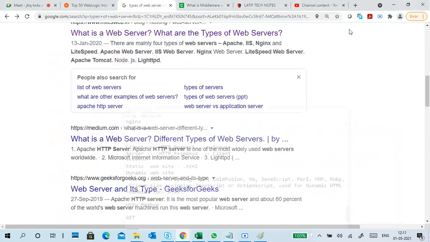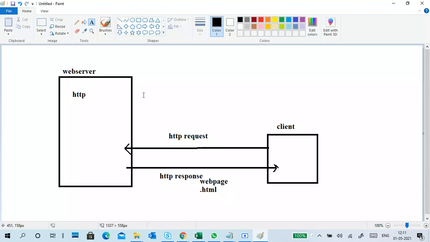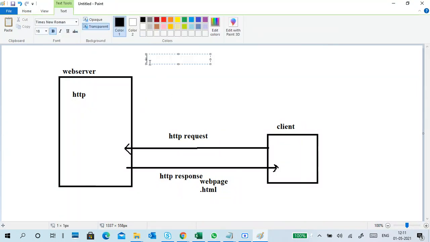Next, whatever the web server it is, there are two types of websites. One is a static website, another one is a dynamic website. So what is the static website? Very simple.